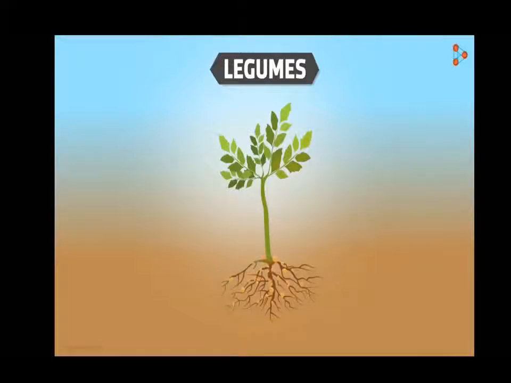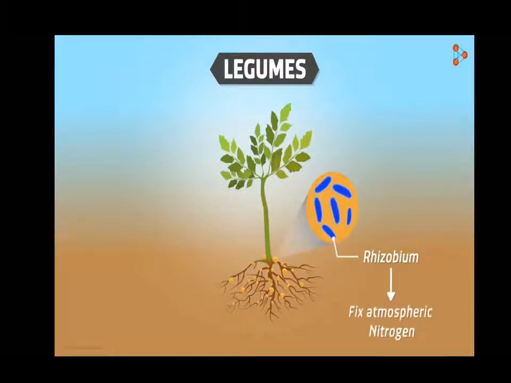Legumes? How would they help? Well, leguminous plants have bacteria called the rhizobium attached to their roots. They help in fixing atmospheric nitrogen by converting it into nitrates that the plants can use. This seems to be a pretty easy way of adding this nutrient into the soil. On this note, we have completed the agricultural practice of adding manure and fertilizers to the soil.